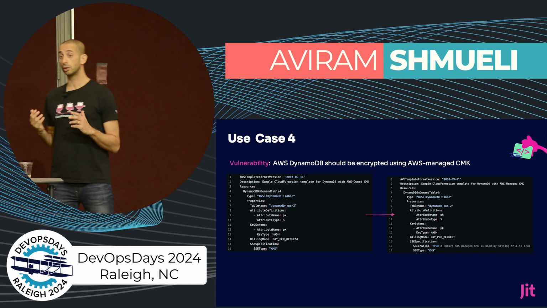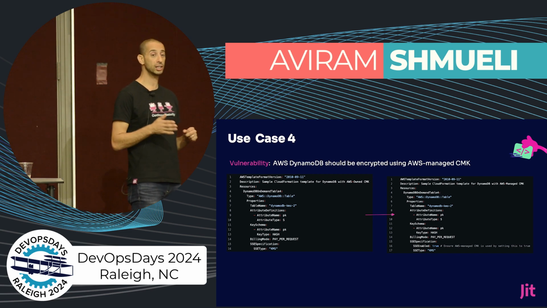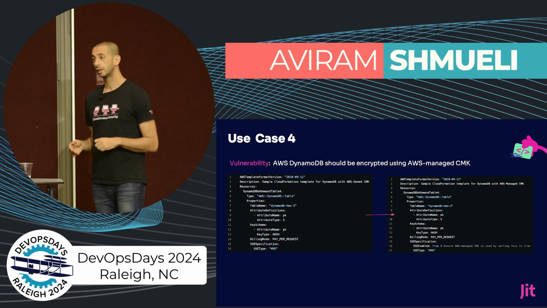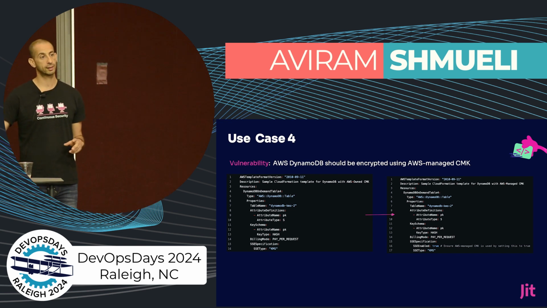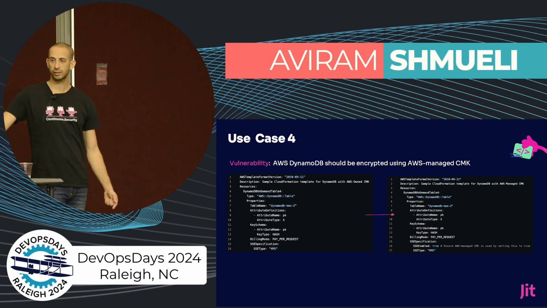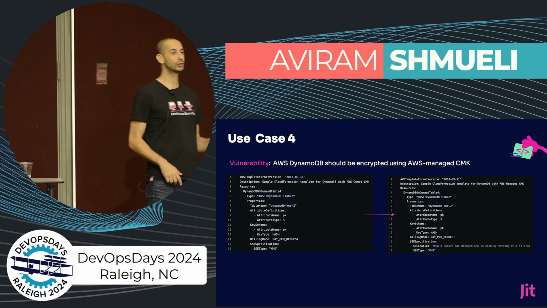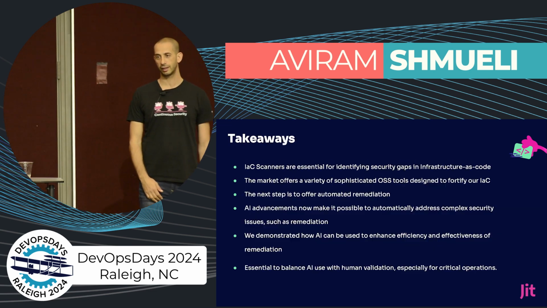We did a curation process where a human being reviewed each and every one of those recipes just to make sure that they work as expected. And the way for us also to make sure that they work was to fix those issues and then rerun the scanners over again and make sure that they do not find those findings anymore.